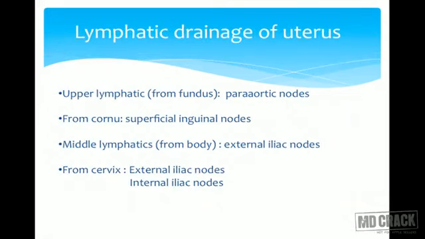Now, what are the nodes involved in CA endometrium? The uterus has different lymphatic drainage depending on the location. From the fundus, the lymphatics drain into para-aortic nodes. From the cornu, they go to superficial inguinal nodes. The middle part, from the body, goes to external iliac nodes, and from the cervix, external as well as internal iliac. So the important nodes are the para-aortic, inguinal, external and internal iliac groups.